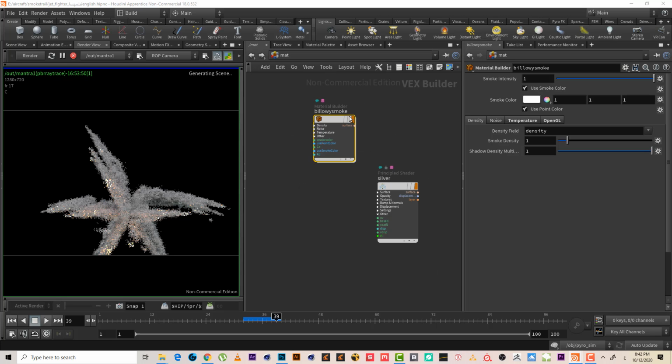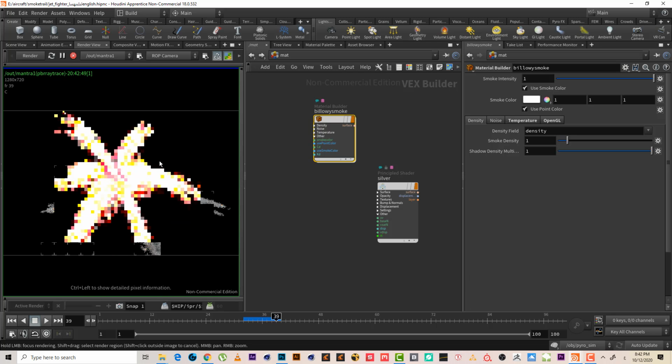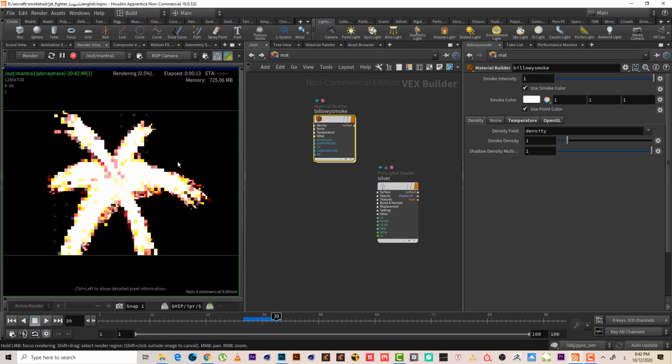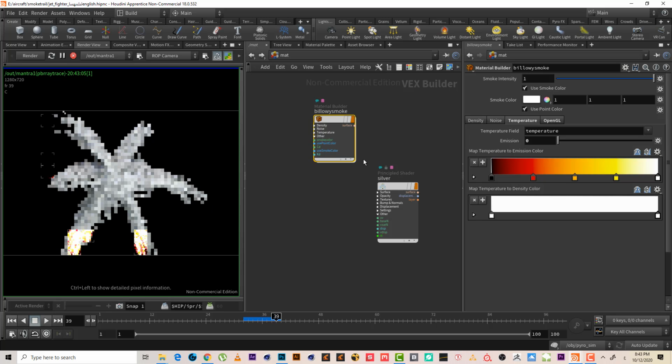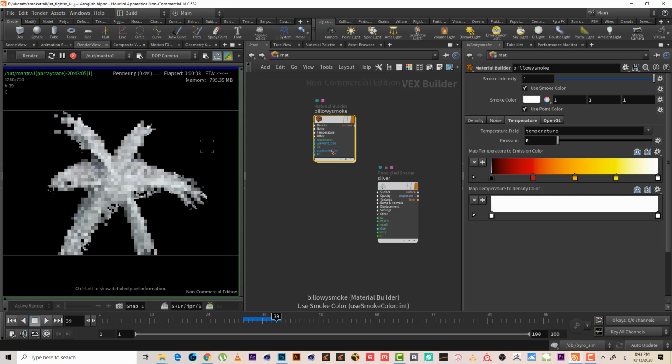Let's go to the material, go first to pillow smoke. Yeah, okay, this is because pillow smoke has 10 temperature. I will give it 0 temperature. This is first.